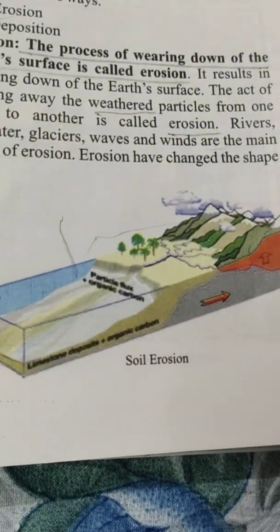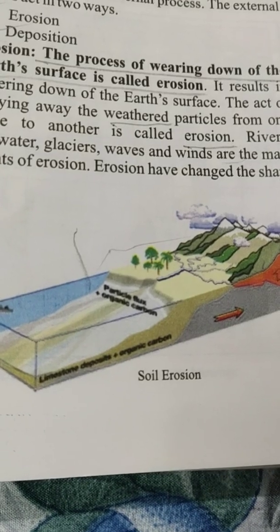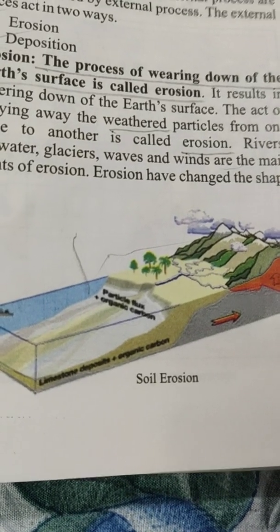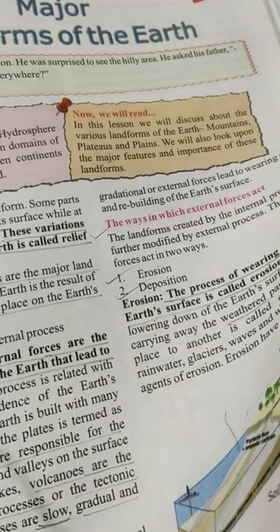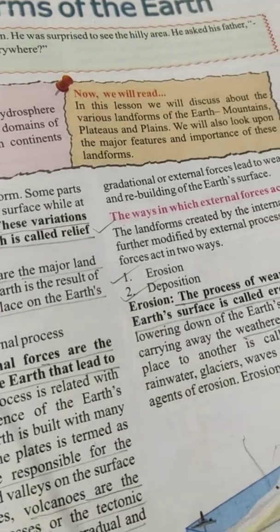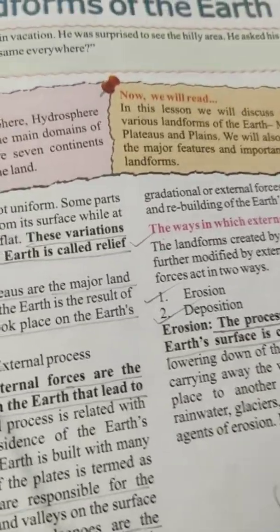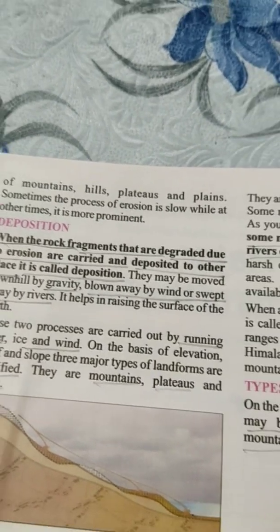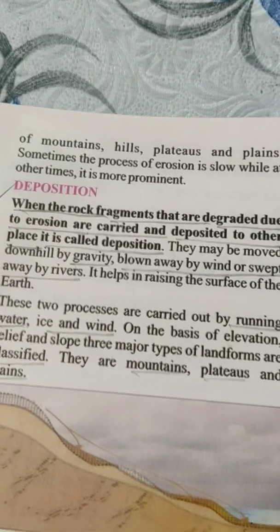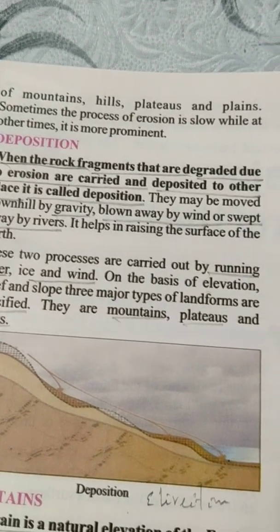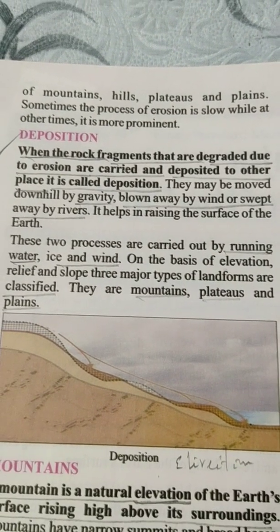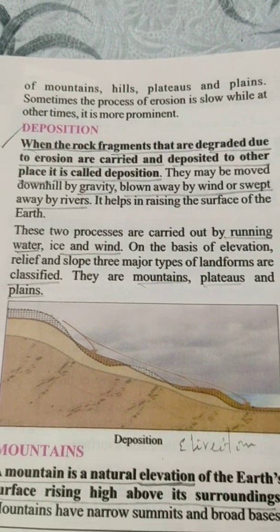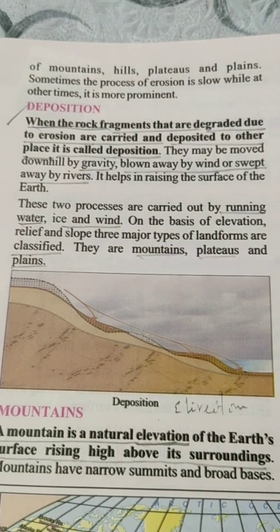Children, turn the page. Before that, you see the picture of soil erosion. Okay, now turn the page. Erosion has changed the shape of mountains, hills, plateaus and plains. Sometimes the process of erosion is slow, while at other times it is more prominent. Children, next we will see deposition.